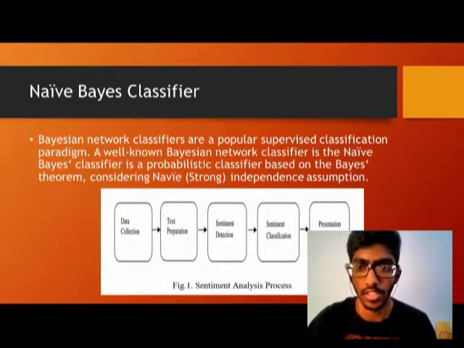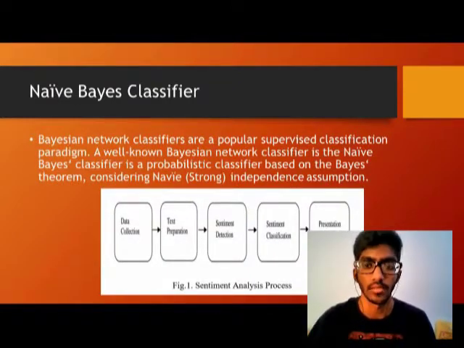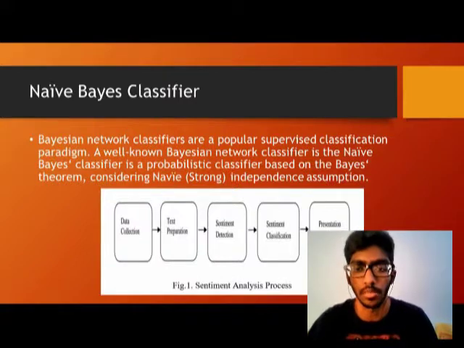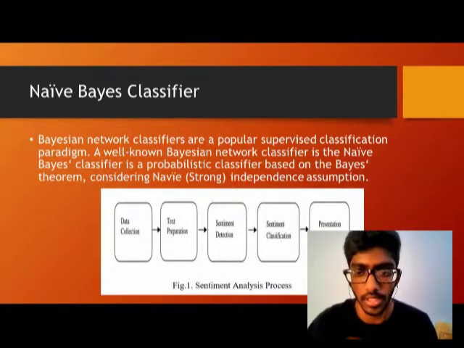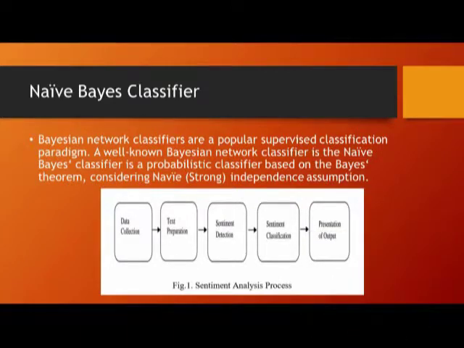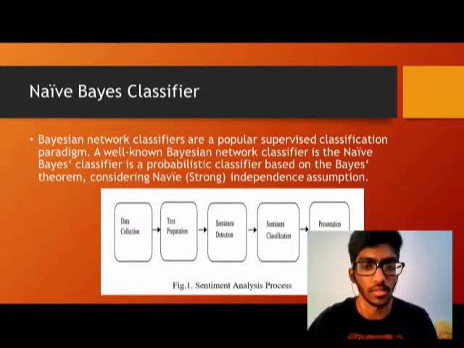So the naive Bayes classifier. This classifier is very famous, and this is mainly because of its considered assumption of independence. It has 5 steps where data is collected, then the text is prepared, and the sentiment is detected. The sentiment is then classified, and then the presentation of data, which would give us the final output.